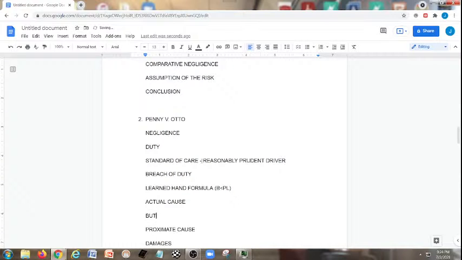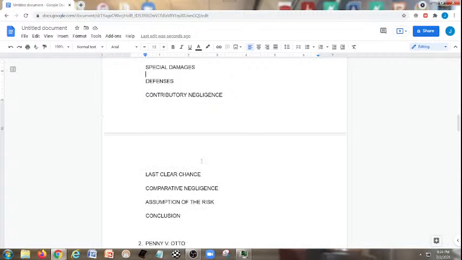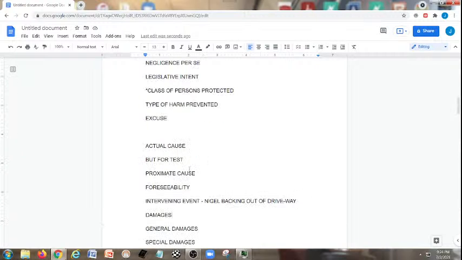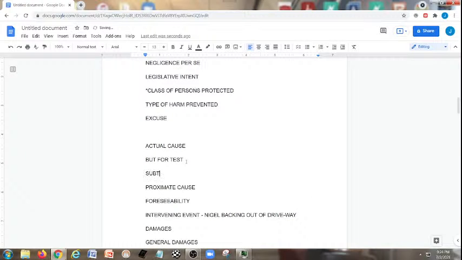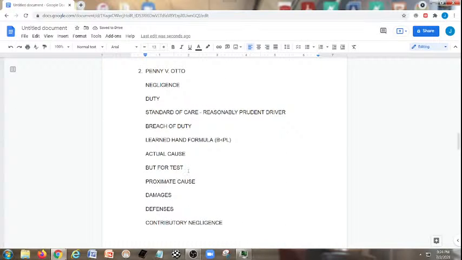But remember here as well, and this is what I also don't want to forget, on the but for test, we're going to come up here and grab for Mel too. This reminded me to put this up here: but for test and substantial factor. Down here also we're going to throw in a substantial factor test. Okay, proximate cause, make sure to throw in foreseeability, intervening events.